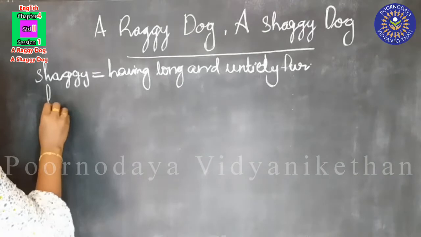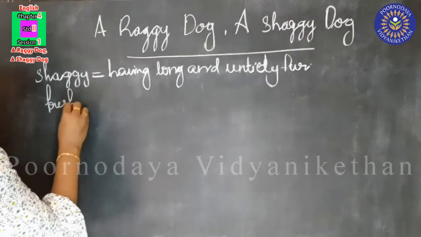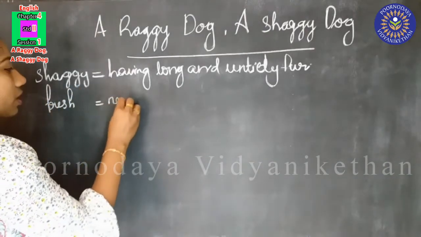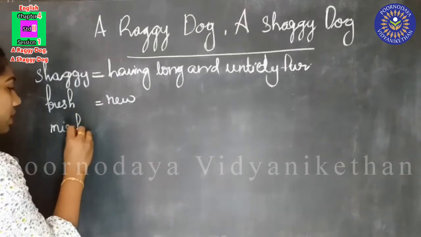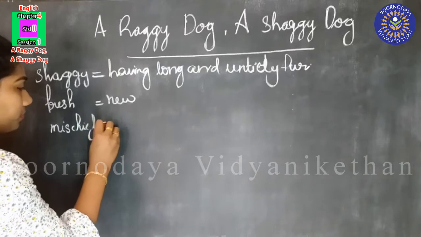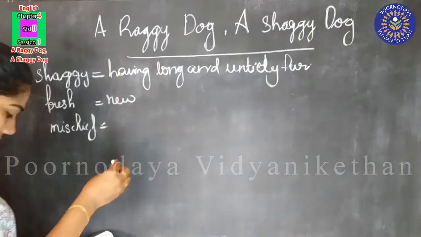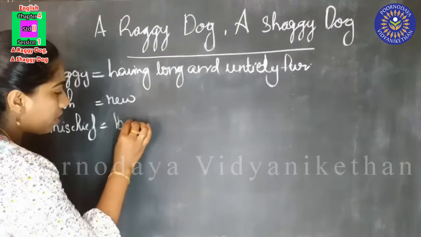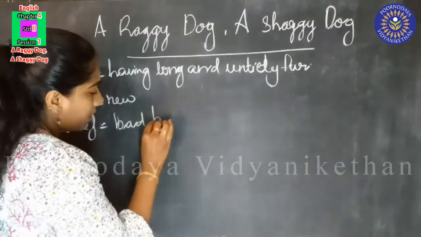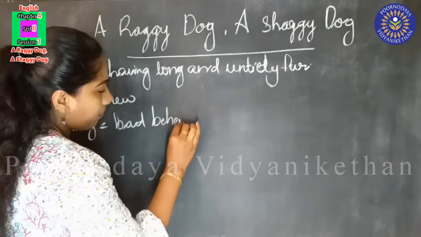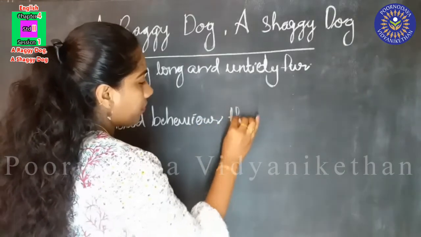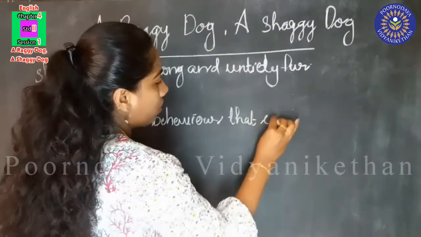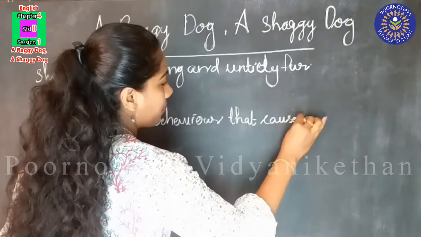Fresh mischief means what? Fresh means new and mischief means bad behavior that causes trouble.